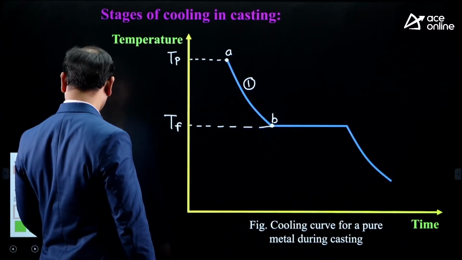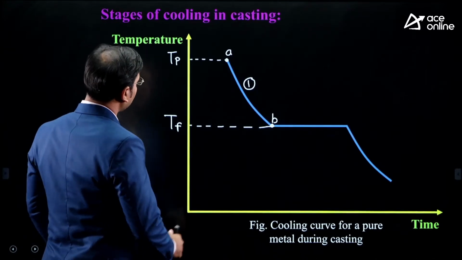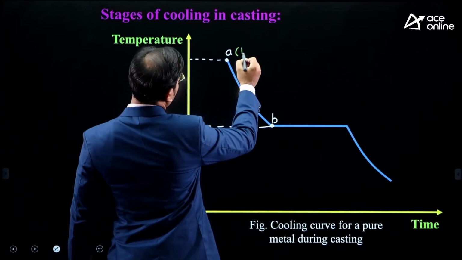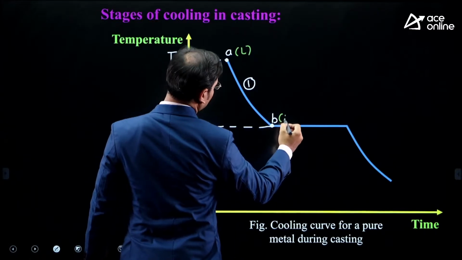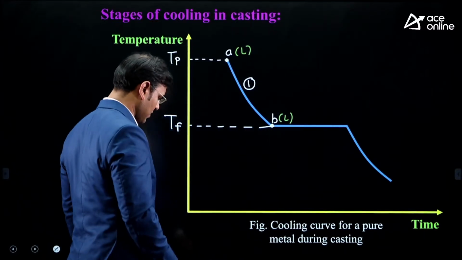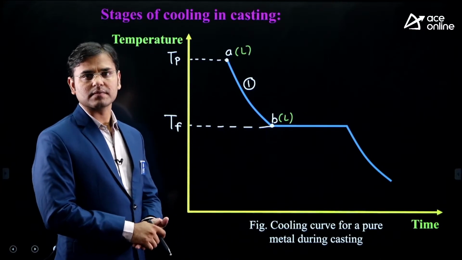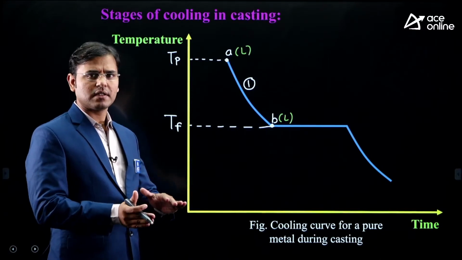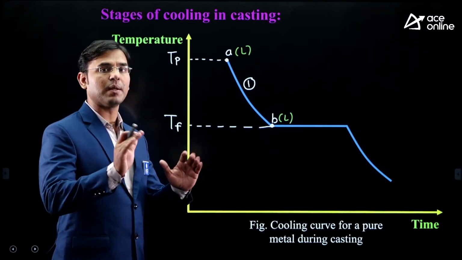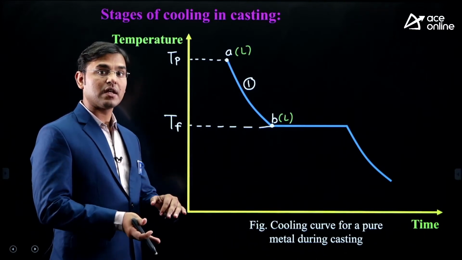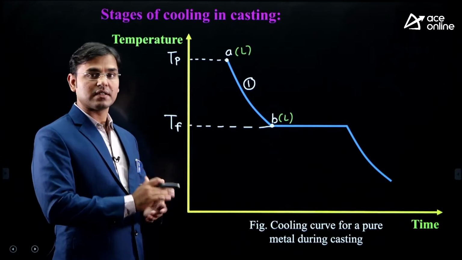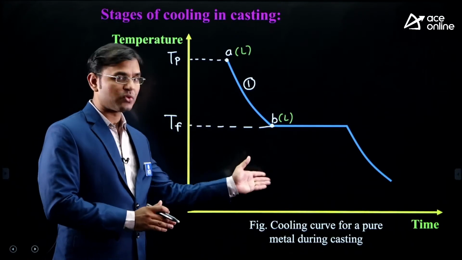Now at point A there is a liquid. At point B also there is a liquid, and this is the freezing temperature. Now there is a very big question. What is the freezing temperature? Melting point temperature and freezing temperature are the same temperature. But whenever we are using freezing temperature, the molten metal is cooling.